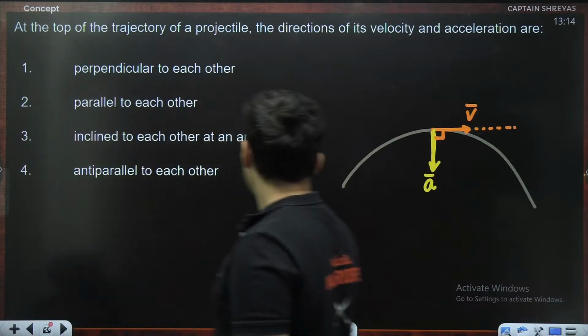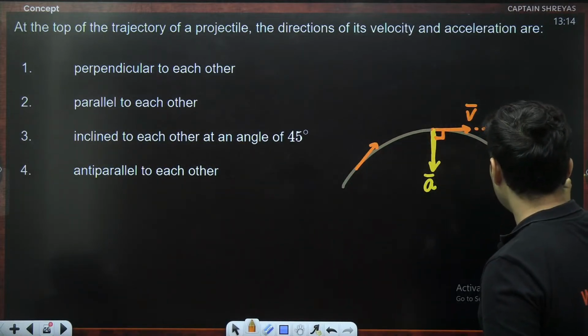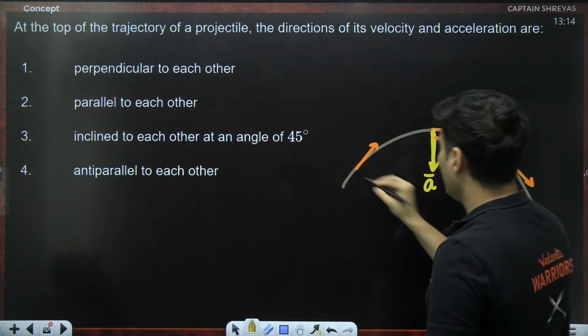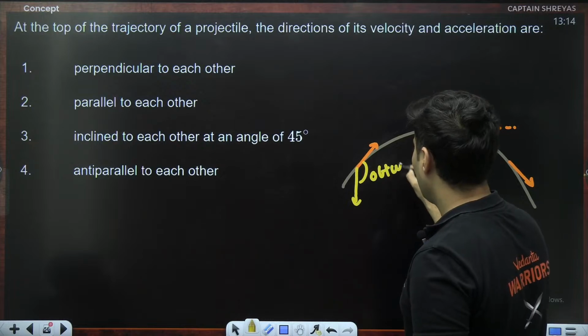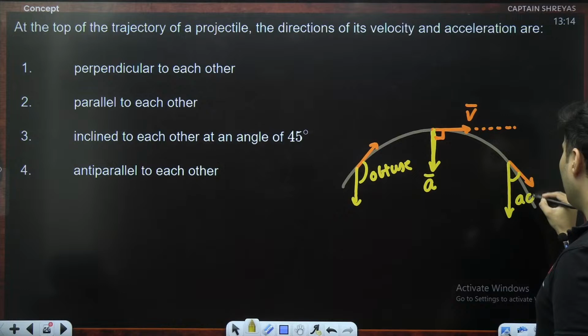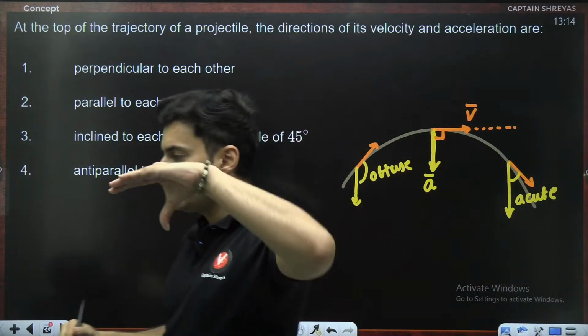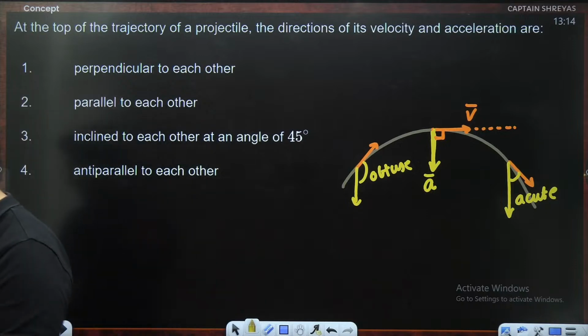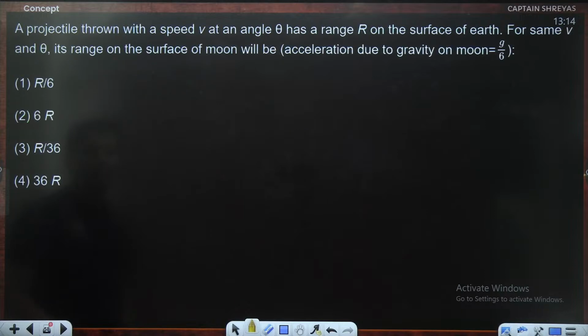Yes. If you look at any other point, velocity will be here or it will be here. In this situation, you will see that the angle made will be obtuse. And in this situation, you will see that the angle which will be made will be acute. So it will go from obtuse to 90 to acute angle. That's what will happen. Okay, great. Moving on to the next one.